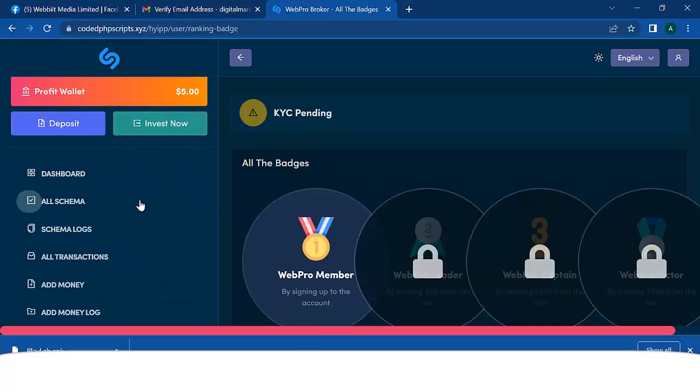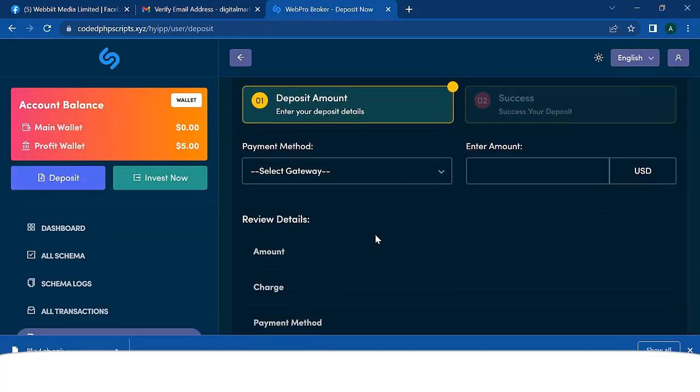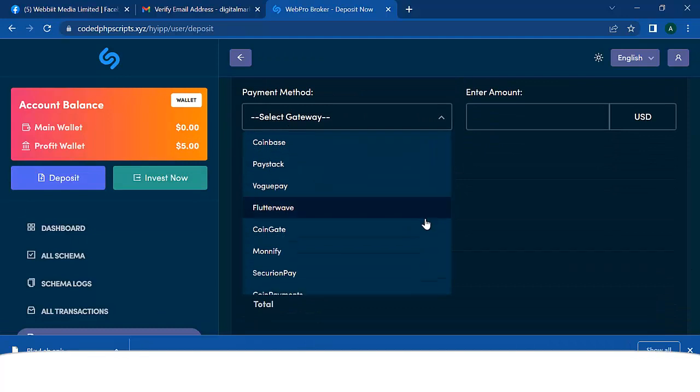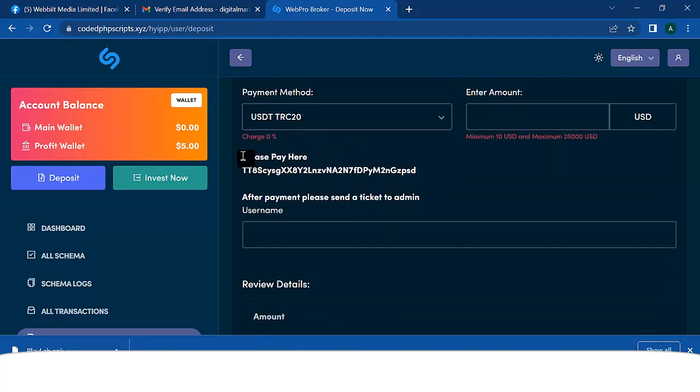So let me just go back to this, and let me click on deposit. So it's going to ask me to deposit. So I'm going to select my gateway, right? So let me just select USDT. So please pay here. It's going to tell you the USDT account that you're going to pay into.